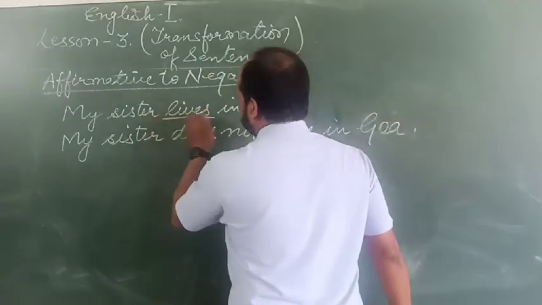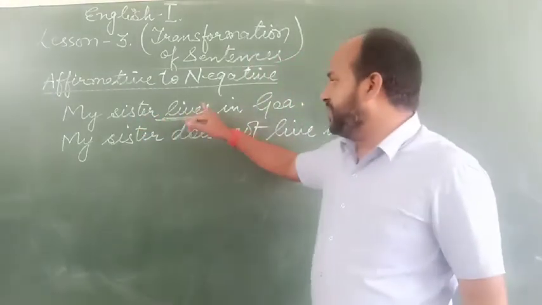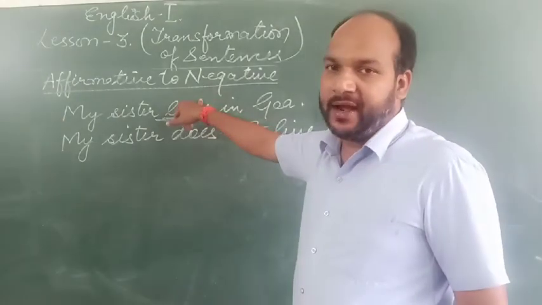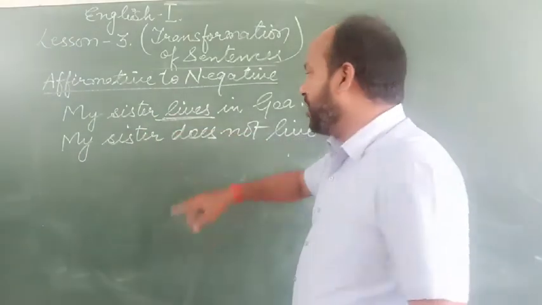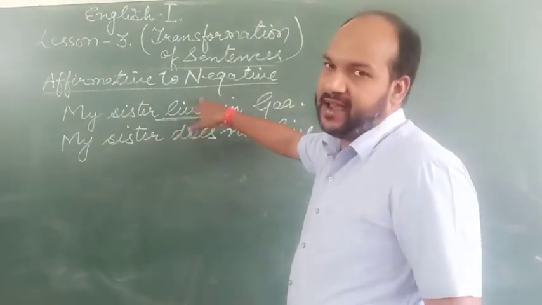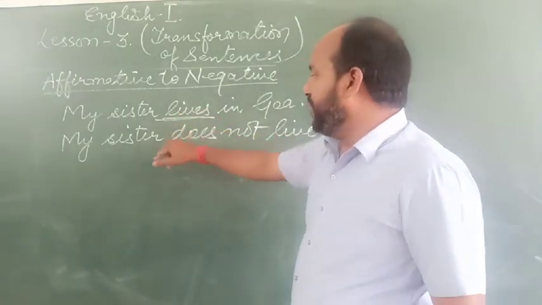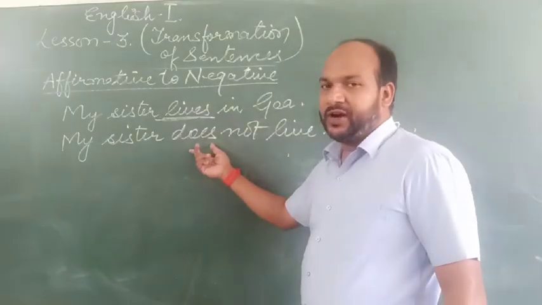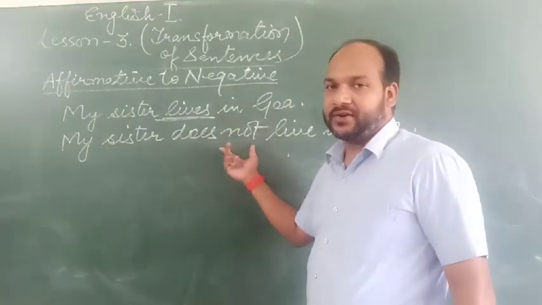Due to this form of verb. When a verb is in its simple present form and is used for a singular subject, or if s, es or ies is added to the simple present form of the verb, then we use does in order to make the sentence negative, does not.